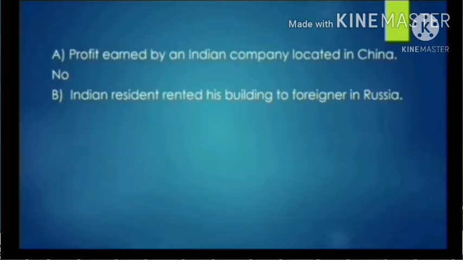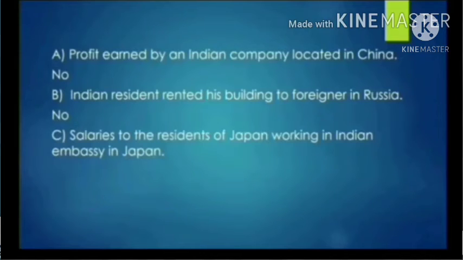Next, an Indian resident rented his building to a foreigner in Russia. What do you say, is it included or not? It is also not included in our domestic territory, because the Indian's earning comes from another country, and that is the territory of the other country, Russia.